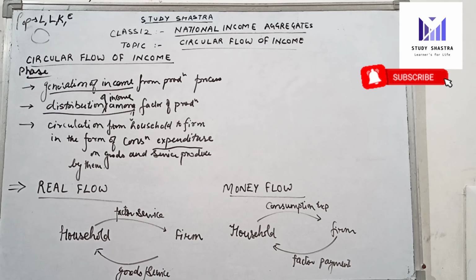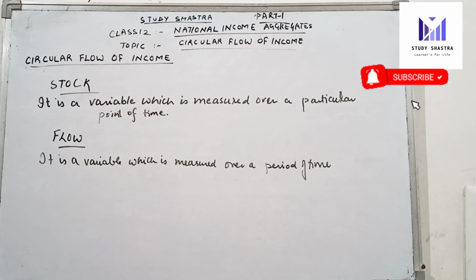Now let's study stock and flow. Students, stock is a variable which is measured at a particular point of time, and flow is a variable which is measured over a period of time. If I say 31st January 2021, this is a stock variable, as I am talking about a particular point of time.